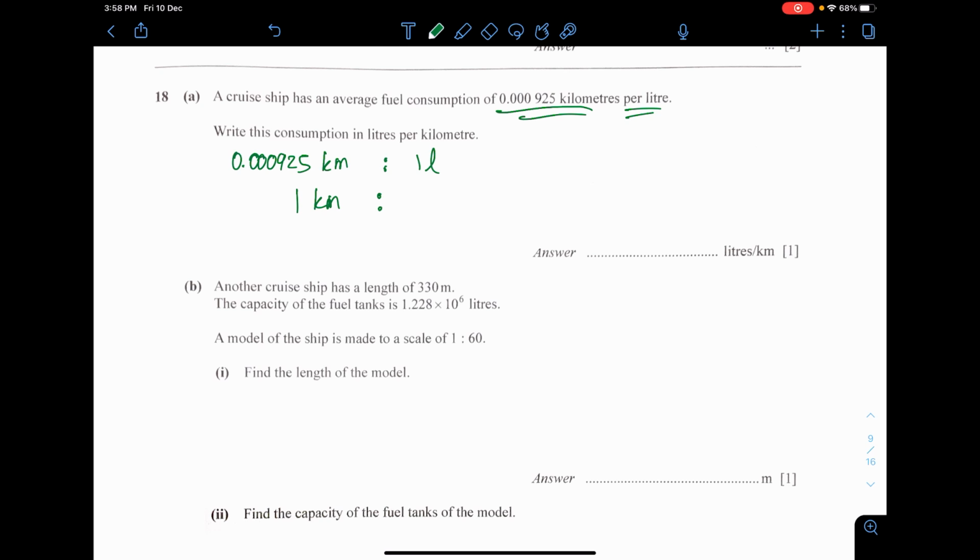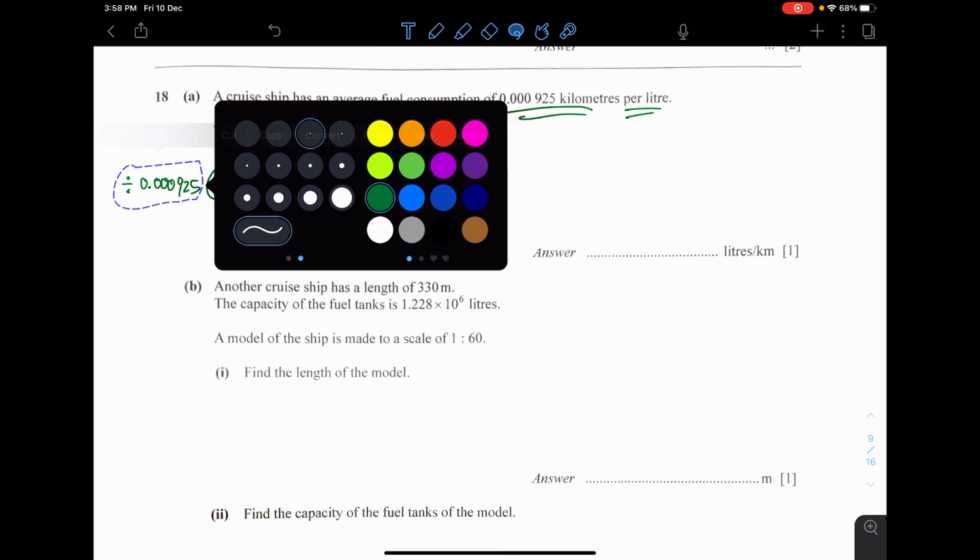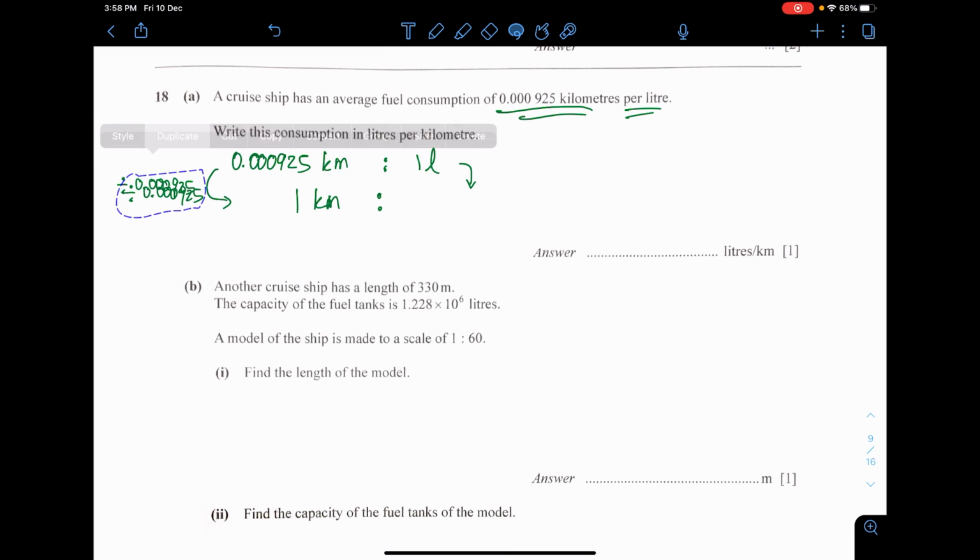This is actually a ratio, so you just need to multiply by the same number to change them together. How do you get the 0.000925 into 1? You might actually think. And the answer is very simple. What you need to do is just divide by your own number. If you have a number divided by itself, you'll get a 1. So I'll divide by that. And of course, naturally, the liter also does the same.